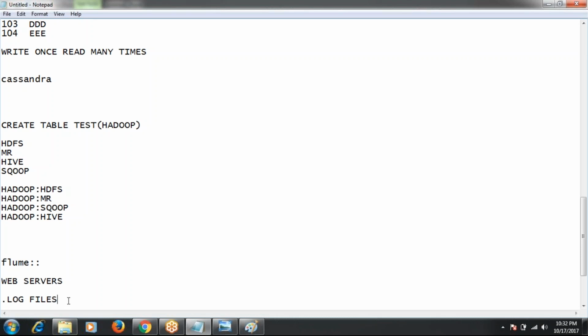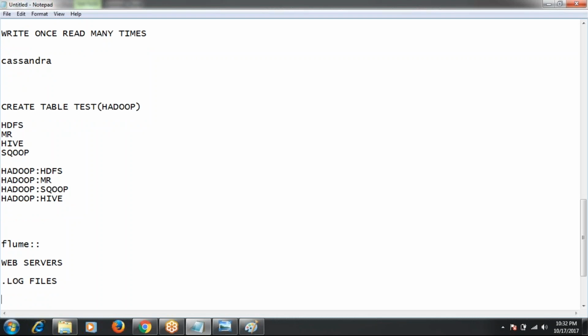For example, I will tell one example. I did one project using Flume. That is a Twitter related project. Suppose I have a Twitter account and I want to get my Twitter account related information. My Twitter account information is stored on their web servers in the form of .log files. Now I want to get those log files for analysis.